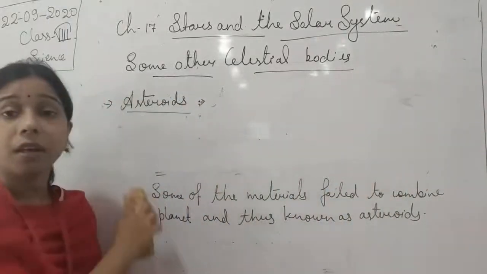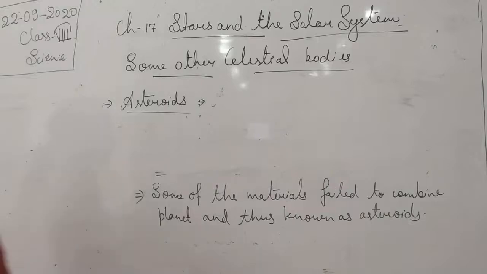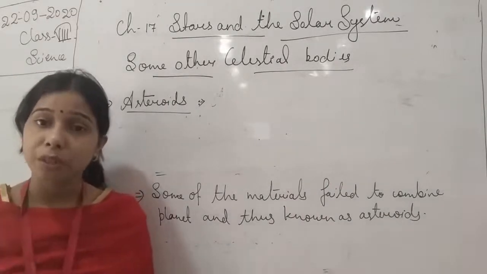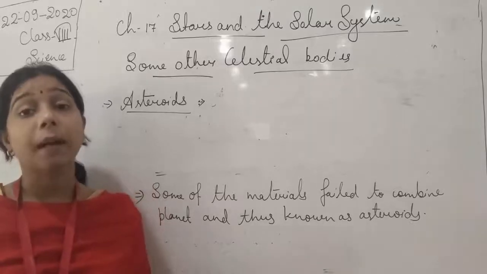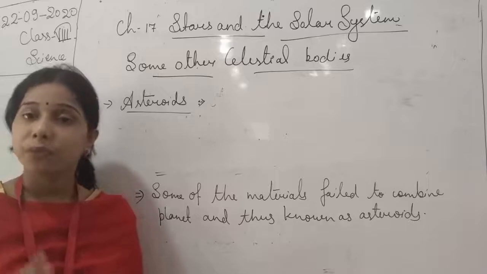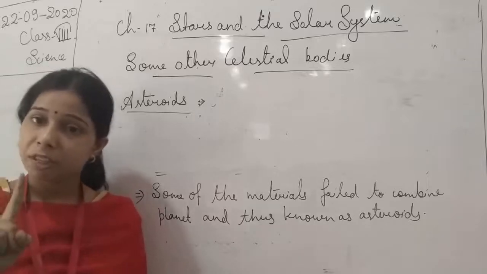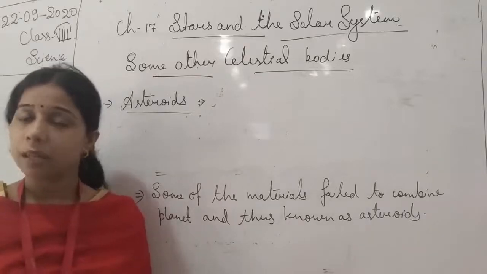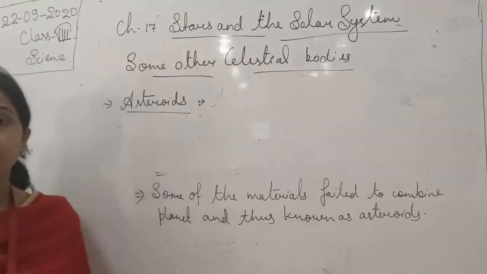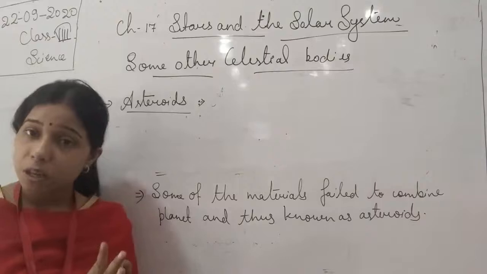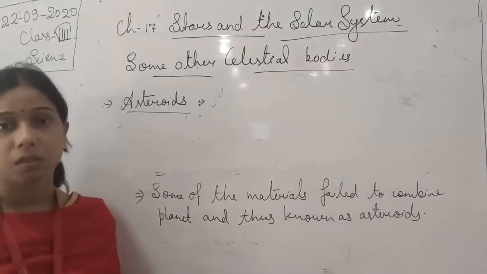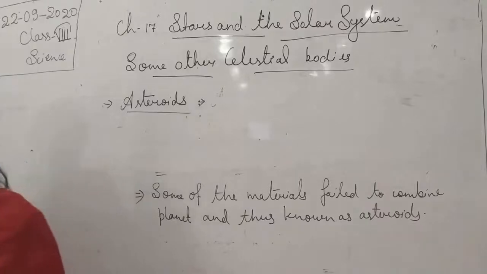Yes. Even after the collision also, we said that the planets are formed due to the collision. Okay, so even after the collision, they do not combine with the other particles, other materials to form the planet. So in the first one, no collision occurs. That is why they act as an asteroid. And in the second one, the collision occurs. But even then the formation of the planet does not occur. Okay, so we can write it.